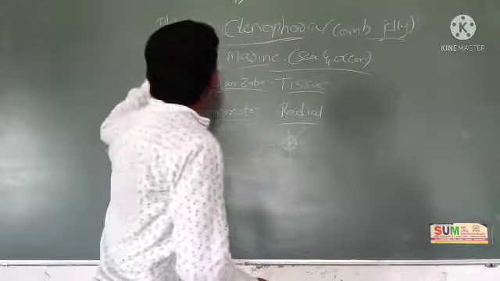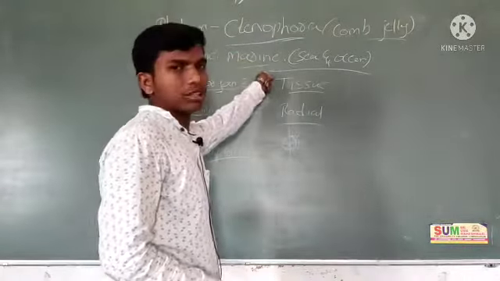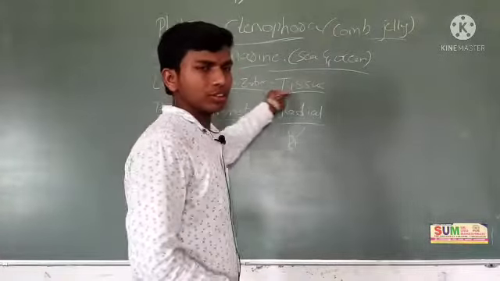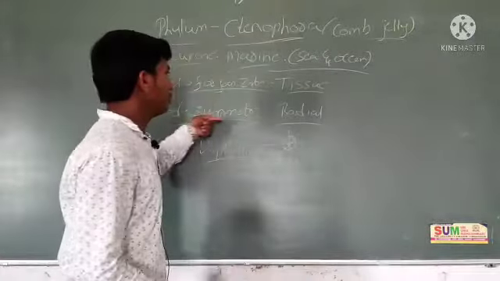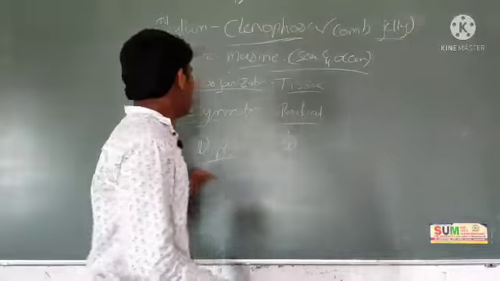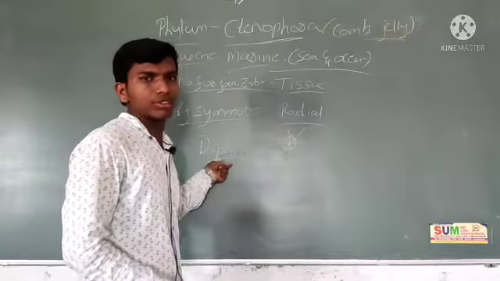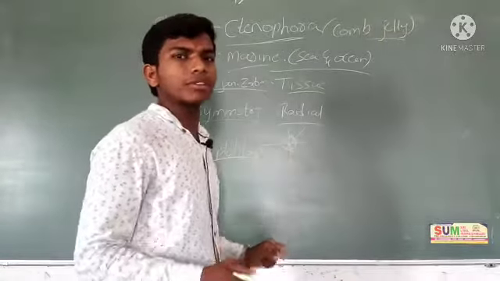Okay, occurrence we will see in marine water. Marine means sea and ocean. Level of organization is tissue level. Body symmetry is radial symmetry. Diploblastic or triploblastic animals? These are diploblastic animals. Okay, these are the common features.